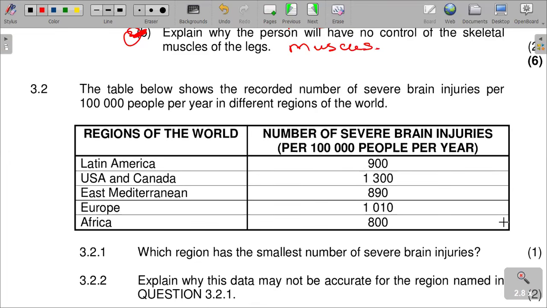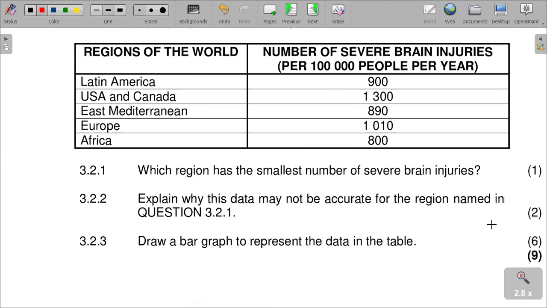And then we have got a diagram which is showing which region has got the smallest number of severe brain injury. The number of severe brain injuries are given there, and then the regions of the world. So we just look for the smallest one. It is Africa.